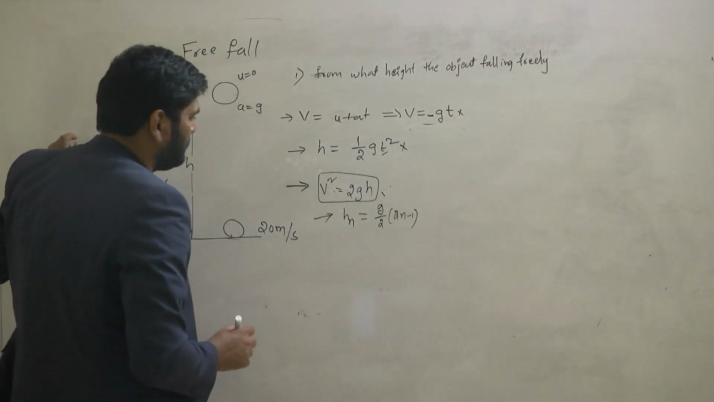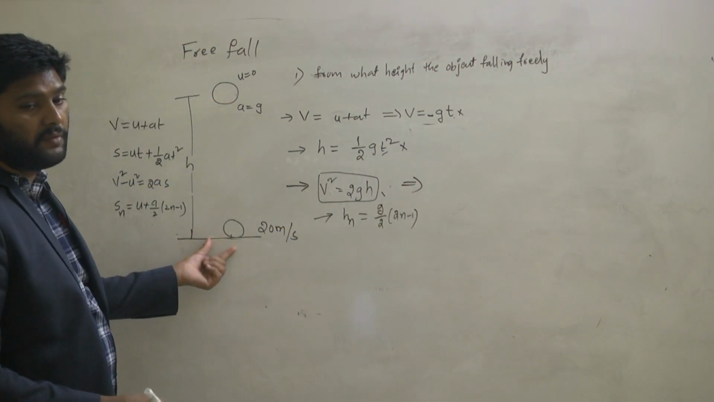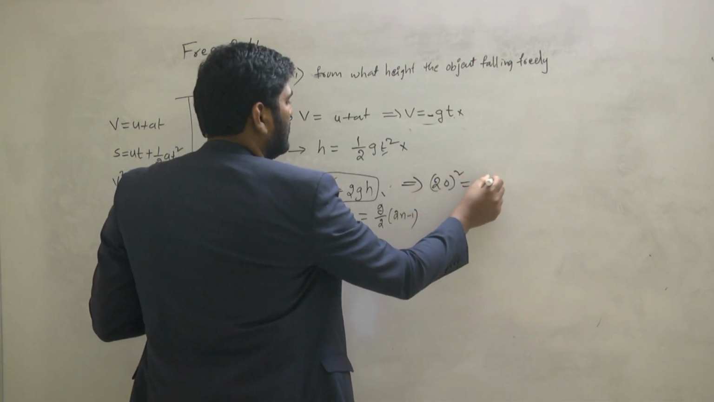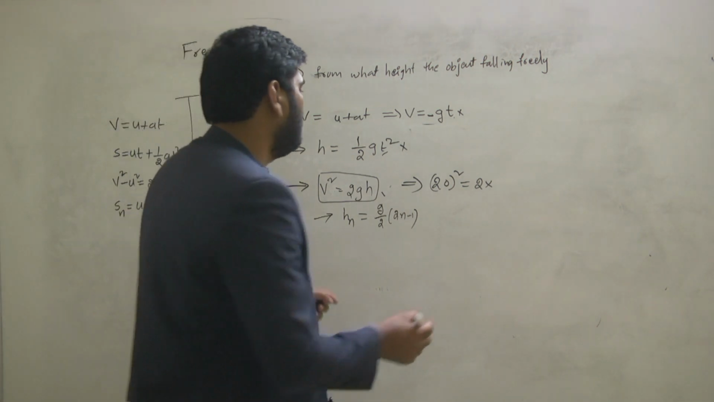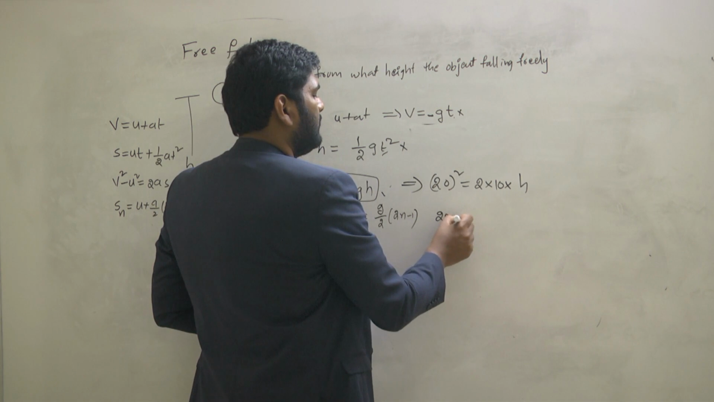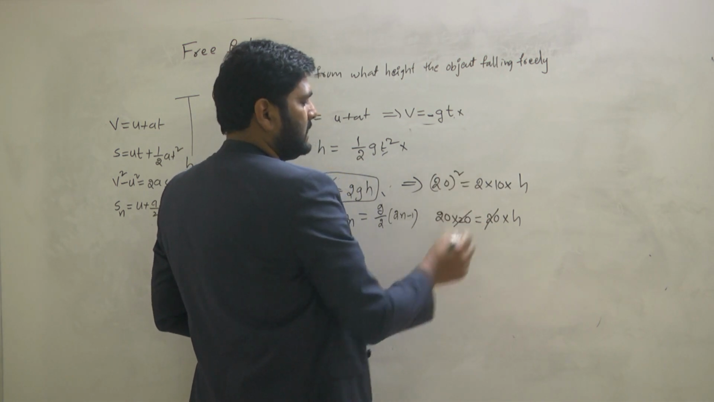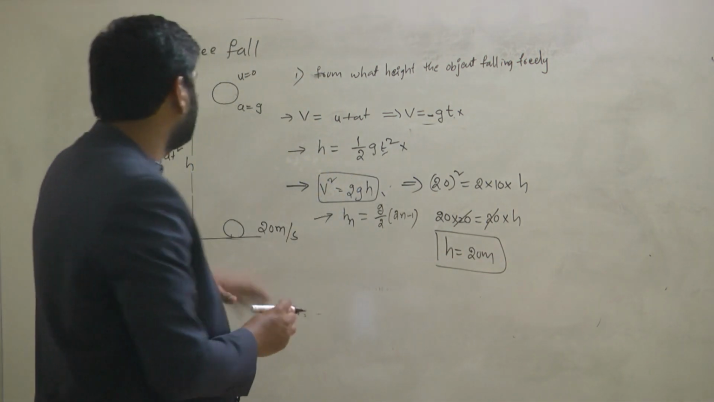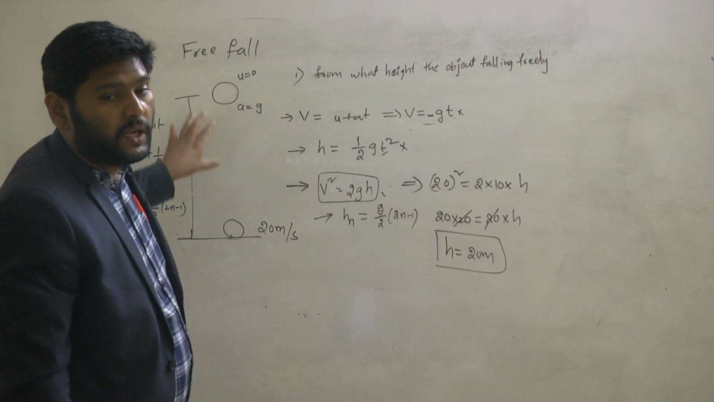Initial velocity is 0, final velocity is v, so v square you can take. How much final velocity does the object have about to reach the ground? 20. So 20 square is equal to 2 into g, what is the g value on the earth? 10 or 9.8. I'm taking 10 here. So finally, here we have 2 20s, this 20 and this 20 will get cancelled. Then height is equal to 20 meters. So this object is falling freely from a height of 20 meters.